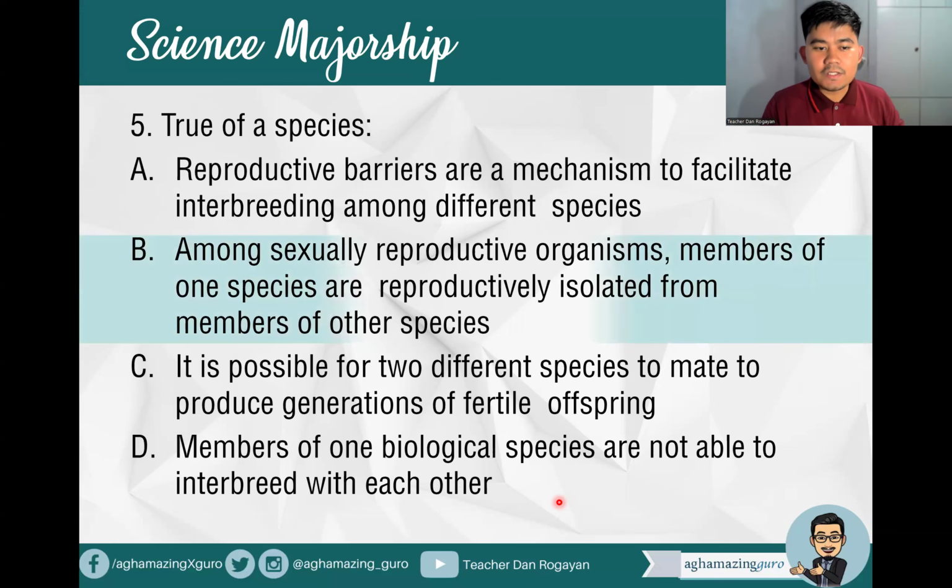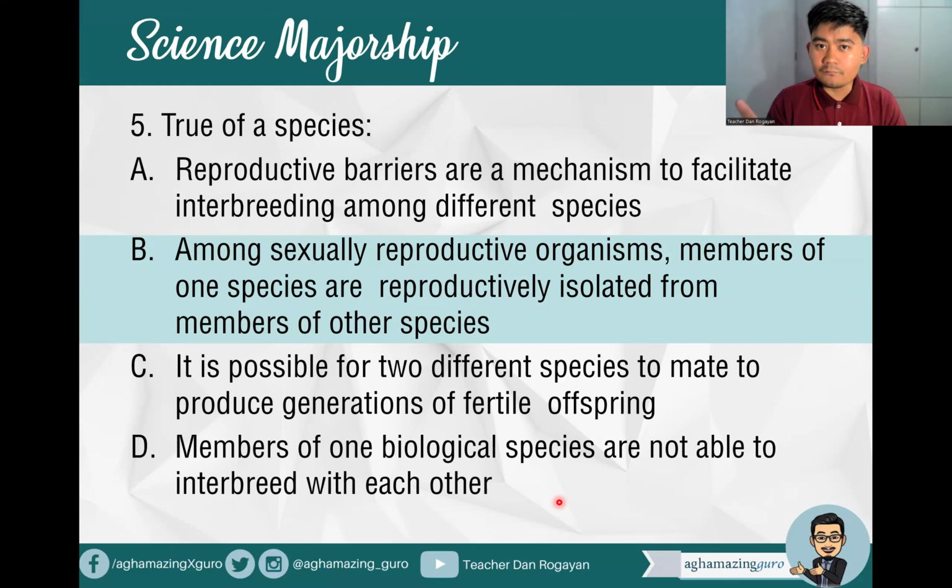Of course, no. So here, the correct answer is: among sexually reproductive organisms, members of one species are reproductively isolated from members of other species. Remember, when we define species, this is an organism which has the capacity to interbreed and will be able to produce a viable offspring. So dapat pag parehong species, they will be able to produce a viable offspring or a fertile offspring.